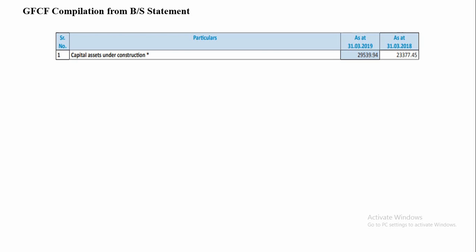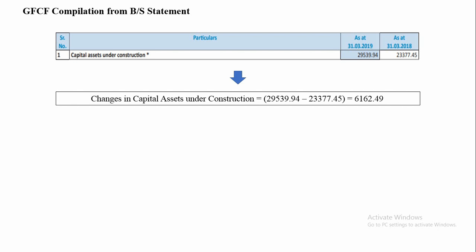Therefore, for this item-wise GFCF, total GFCF is compiled after allocating the change in the capital work in progress to the relevant item. In our example, the change in the capital work in progress is 6,162.49. So this particular value has to be reallocated.